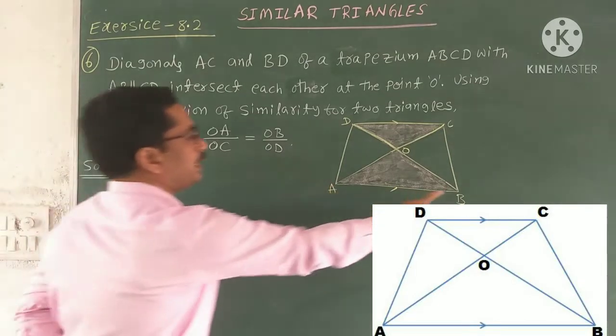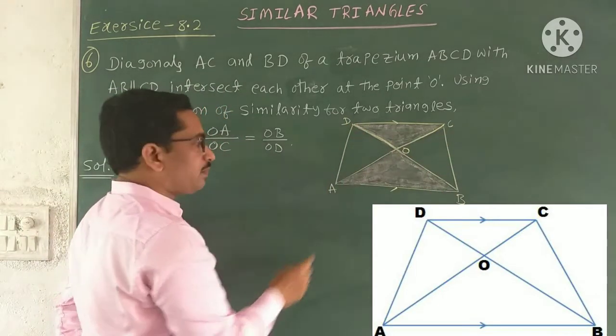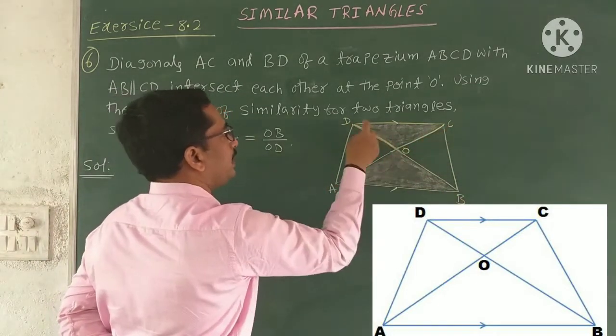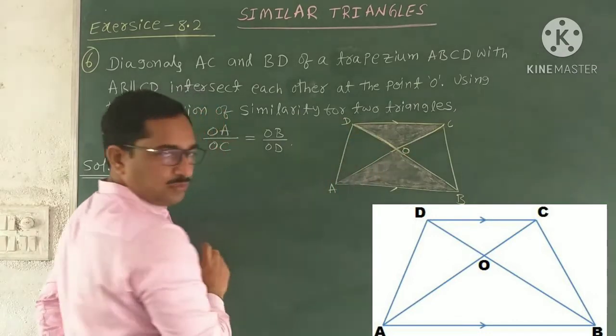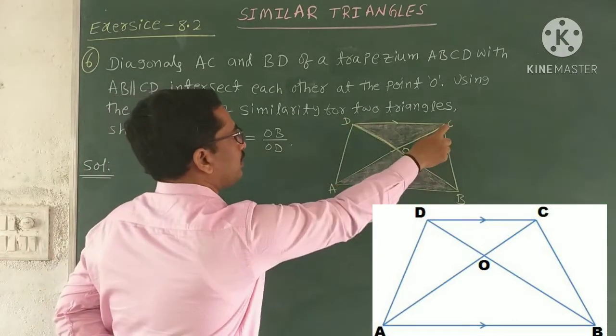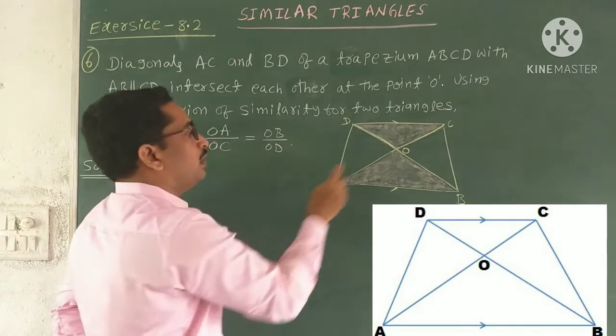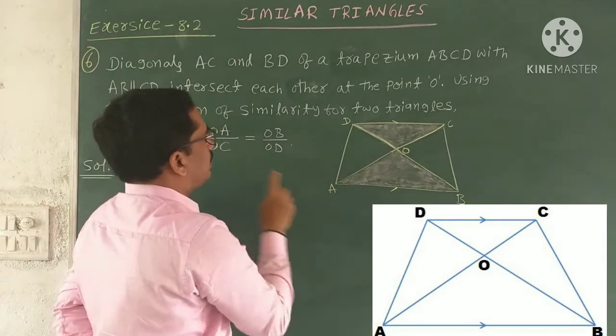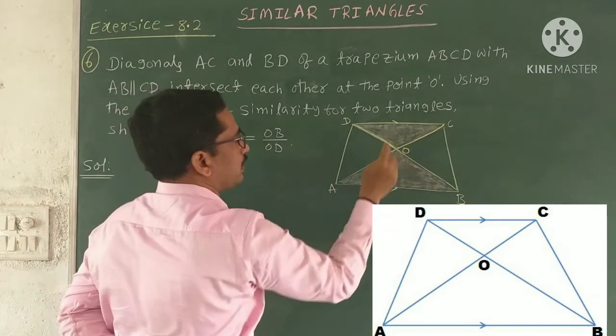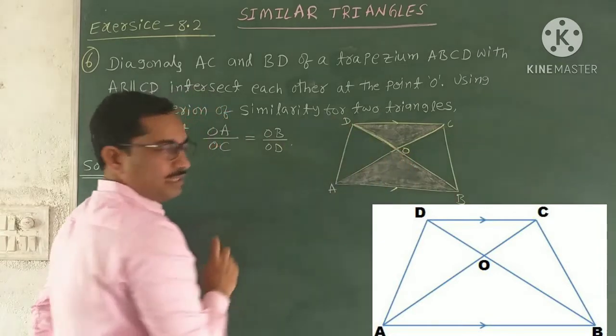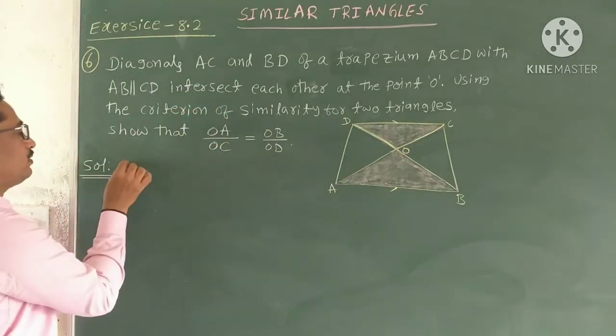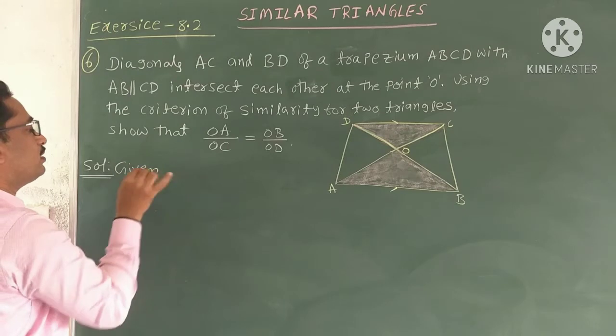Here ABCD is a trapezium. The diagonals AC and BD intersect at a point O and AB is parallel to CD. Now we have to prove the ratio OA by OC equal to OB by OD. See how to prove the solution. First write the given data.